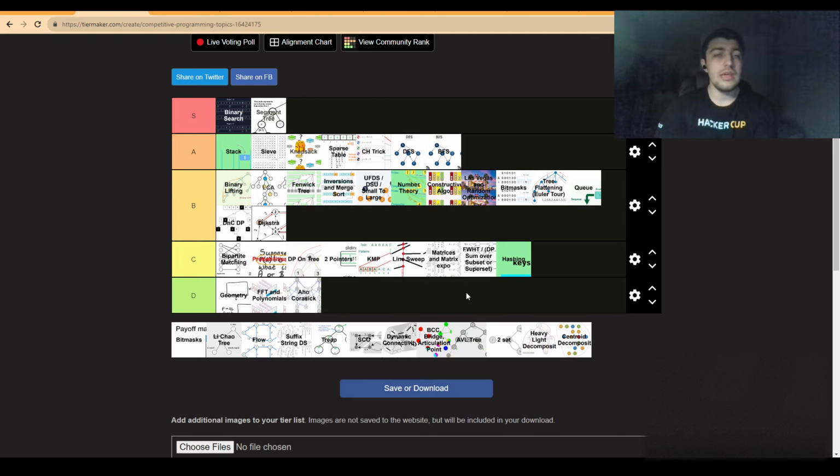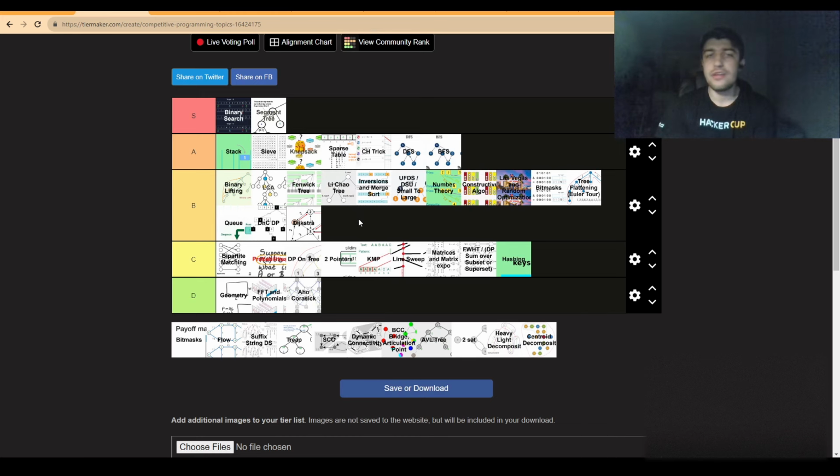Li Chao tree, it's useful for convex hull trick, and convex hull trick is something I rated highly. And it also has some variations of segment trees and other data structures. So given that it's used for interesting things, I will also rate it rather decently. I will put it around the Fenwick tree, just because it's a data structure that looks just like these ones.